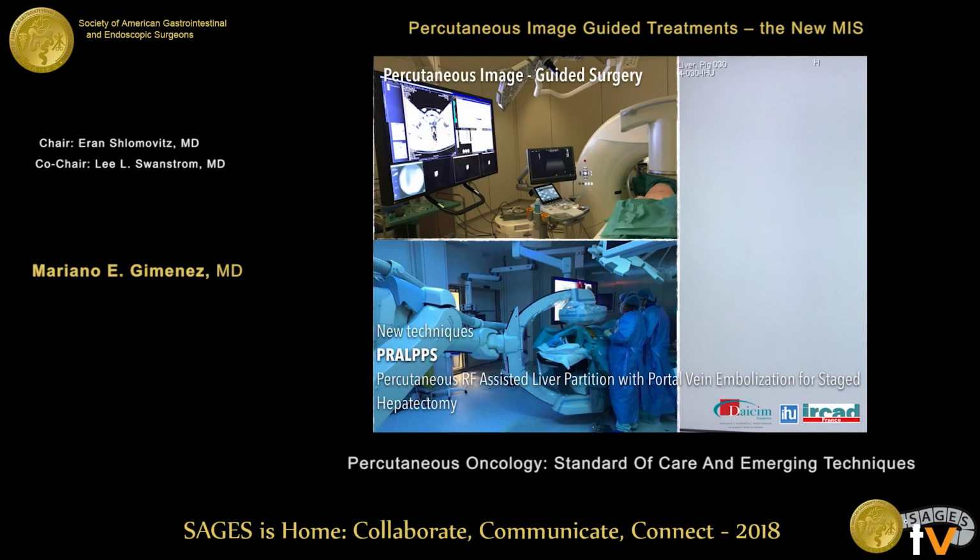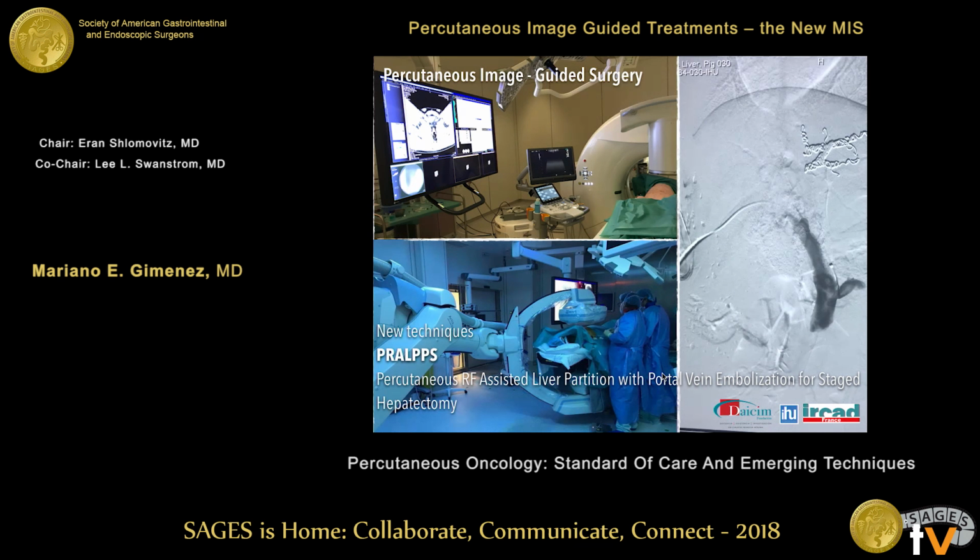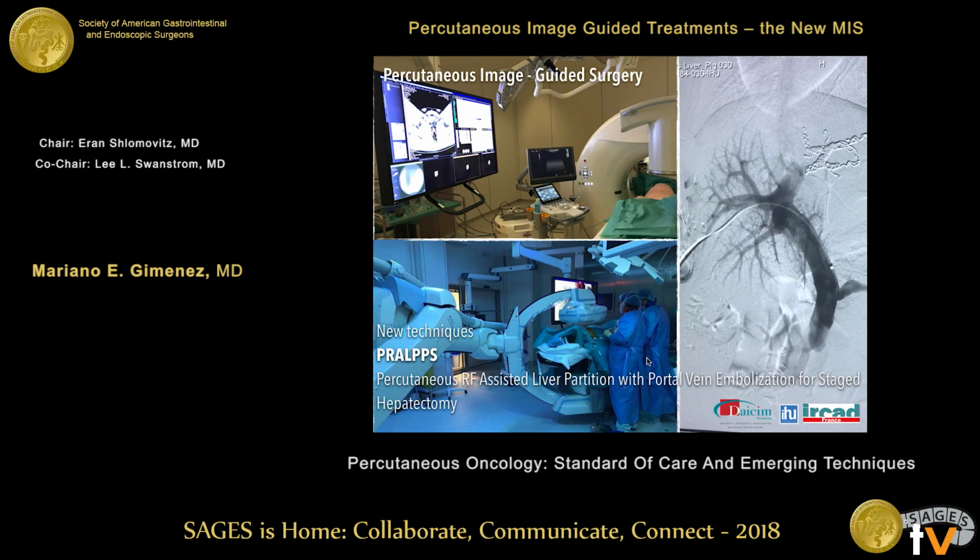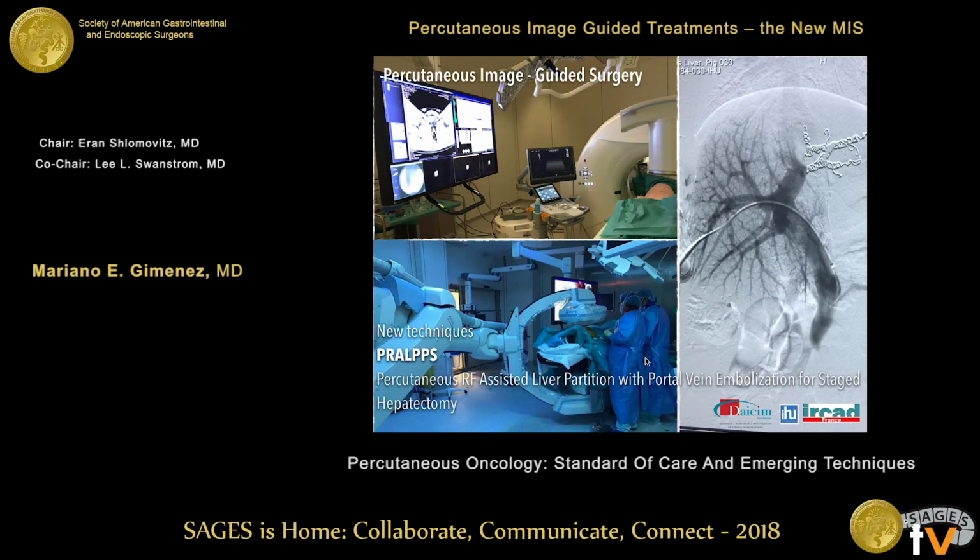Finally, we have the possibility to use these techniques and new techniques. For example, ALPPS is a very good technique, but with not good results. For that reason, in our study in animals at this moment, we use percutaneous portal vein embolization in this pig for the left side.